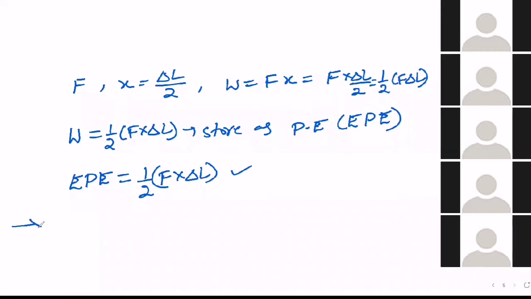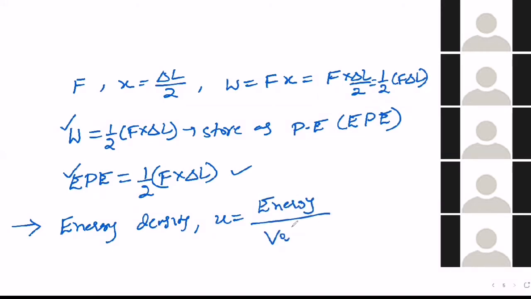But here, one more thing they will also ask. They can ask in the question what is the work done or what is the elastic potential energy. So they can ask work done or elastic potential energy directly. Or sometimes they will ask one more thing related to the same, that is energy density. What is the definition of energy density? It means energy by volume.